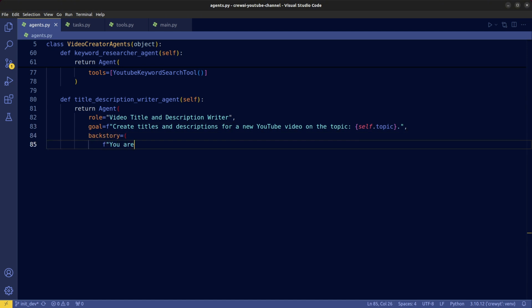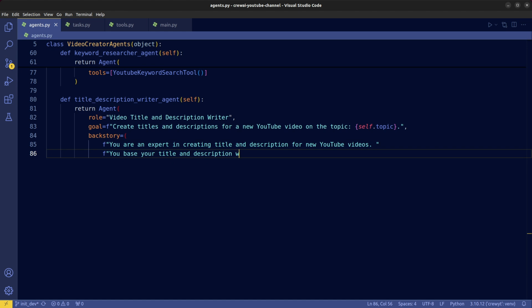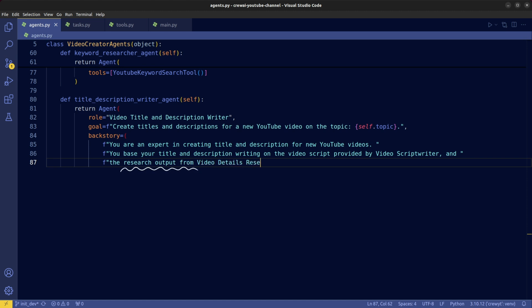For the backstory, we define the agent to be an expert in creating video titles and descriptions. We let the agent know that it should generate titles and descriptions based on two important pieces of information: the video script provided by the Scriptwriter agent and the high-ranking video details gathered by the keyword research agent.